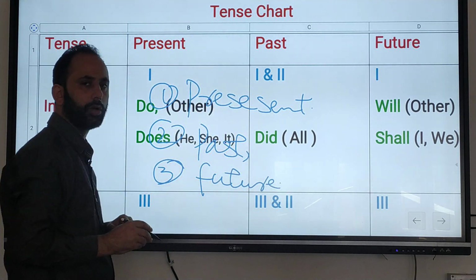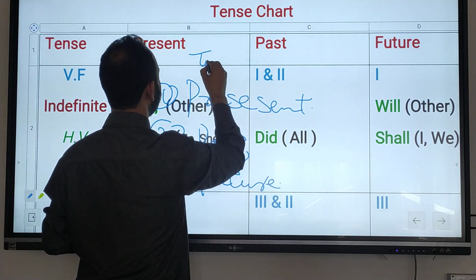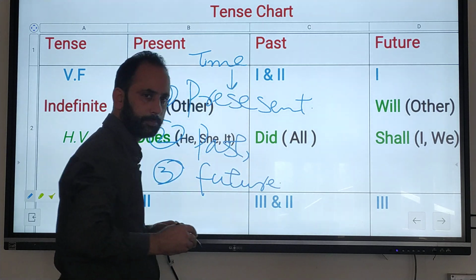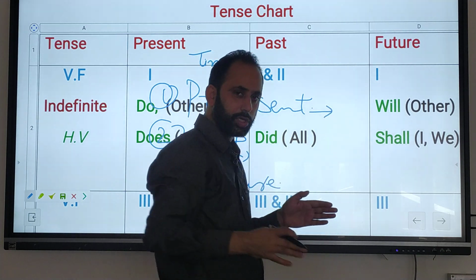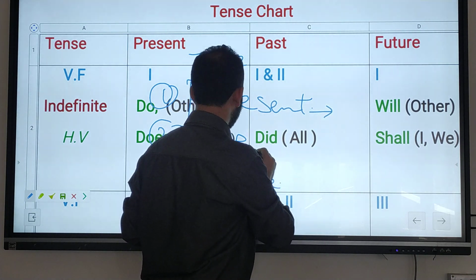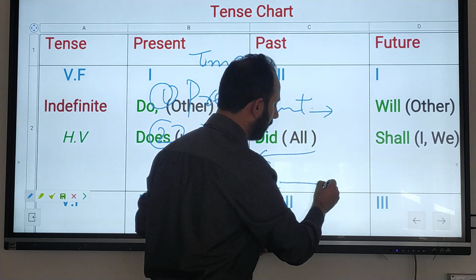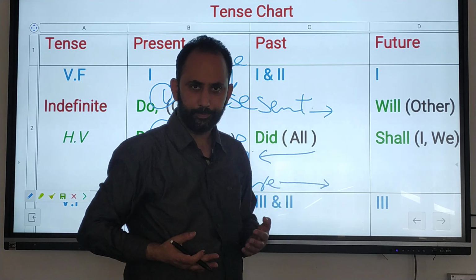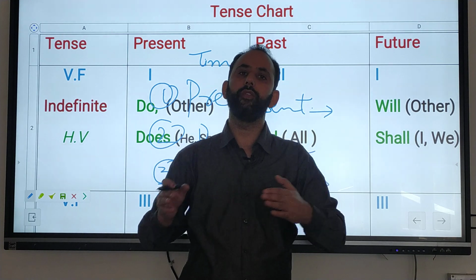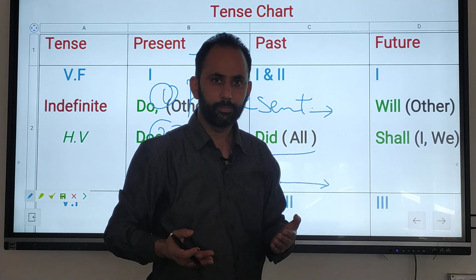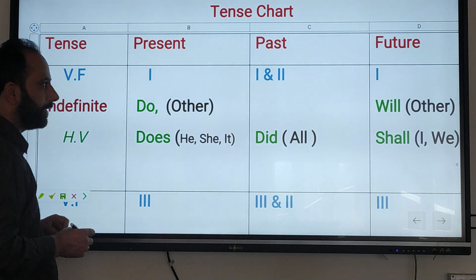These are according to time. Present means whatever we do today, past means whatever we did yesterday, and future means whatever we will do in the coming time. For example, I teach today, I taught yesterday, I will teach tomorrow. These are three tenses which show us the time.